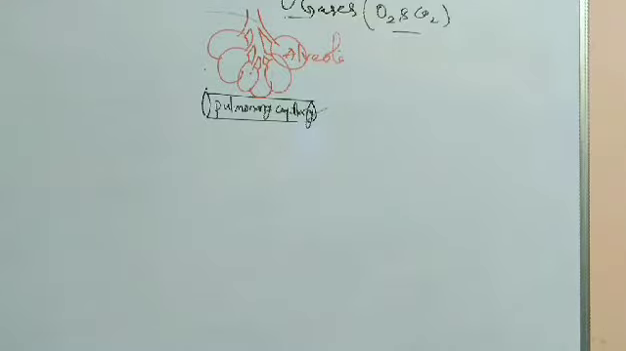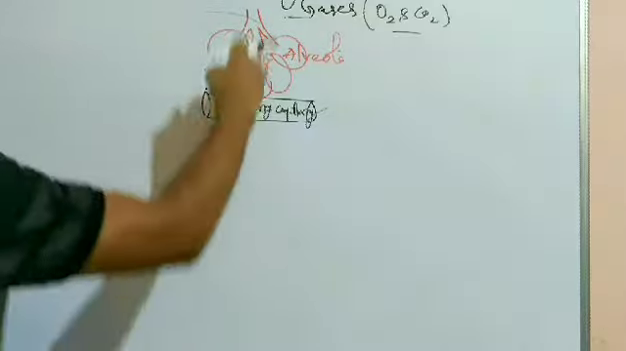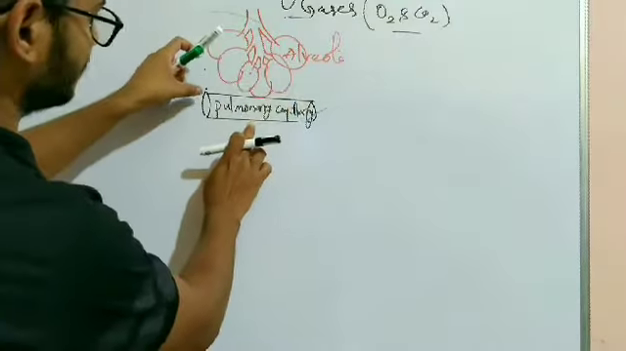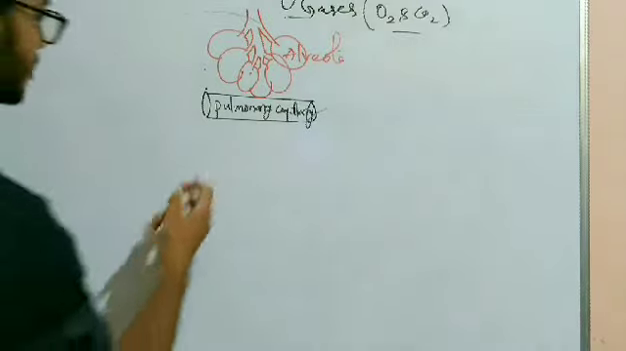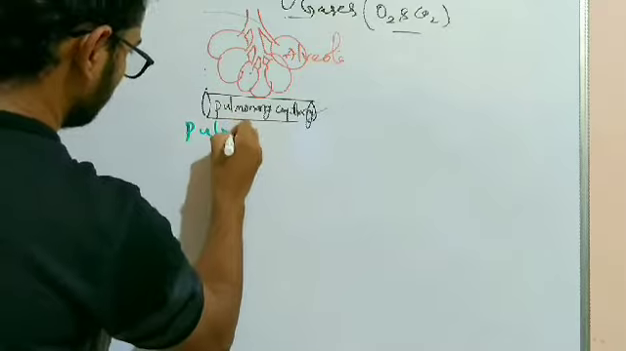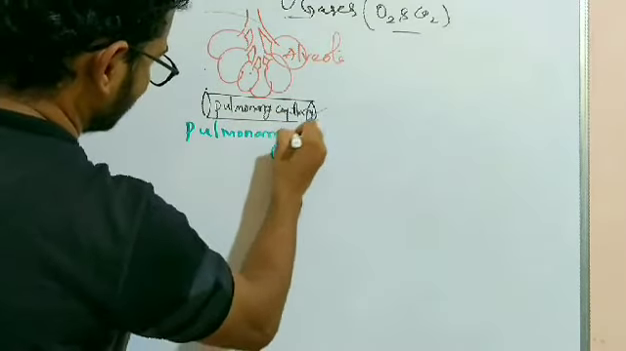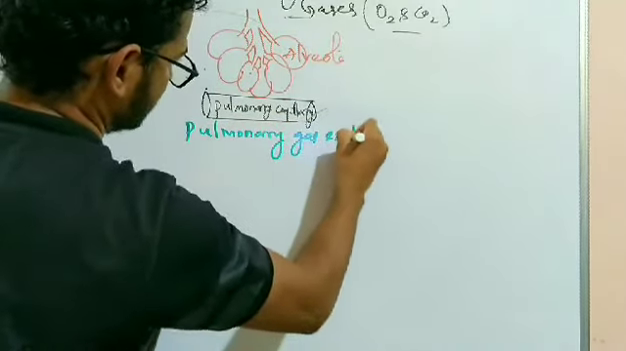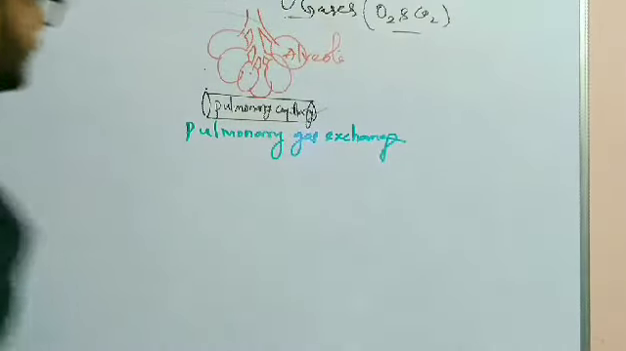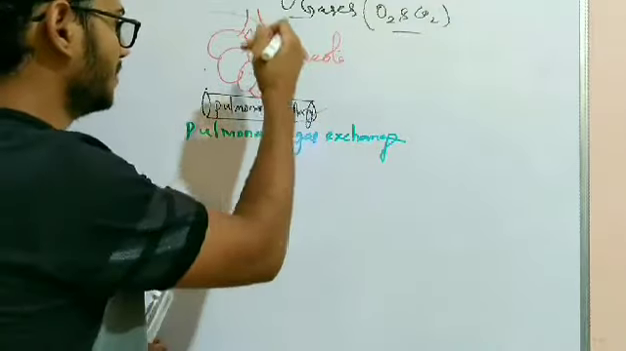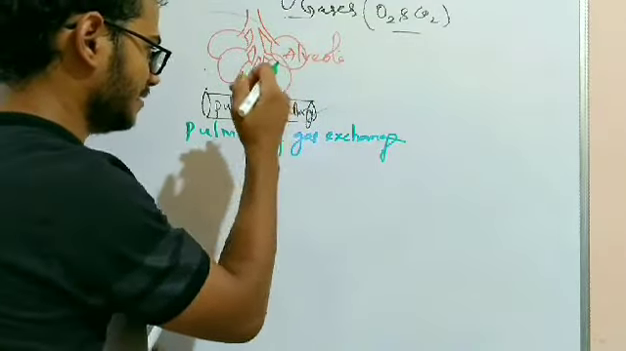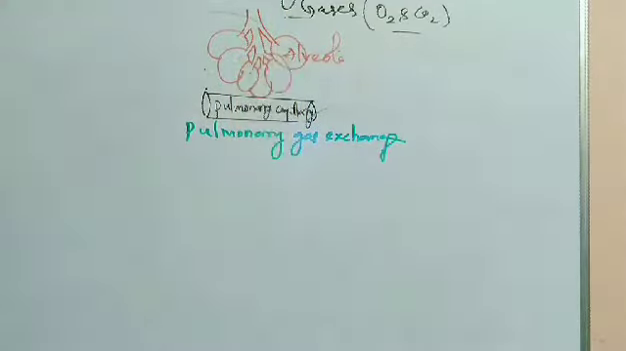Now the pulmonary exchange of gases takes place between the pulmonary capillary and the alveoli. So here I can write the pulmonary gas exchange occurs. This is the intake of oxygen from alveoli to blood capillary, and from blood capillary to the alveoli, the travel of carbon dioxide.